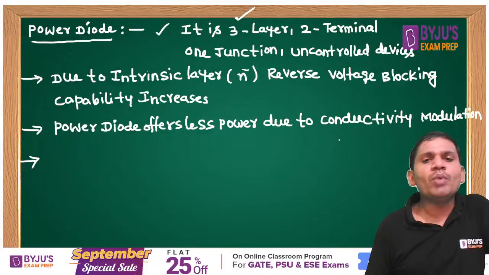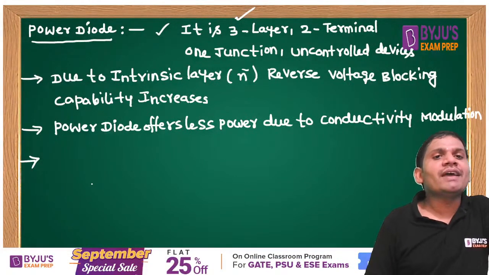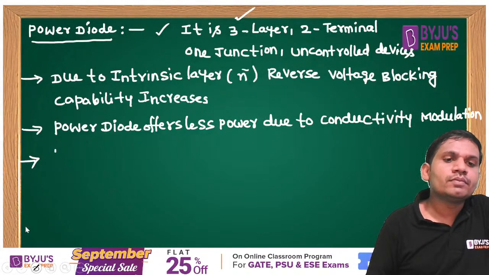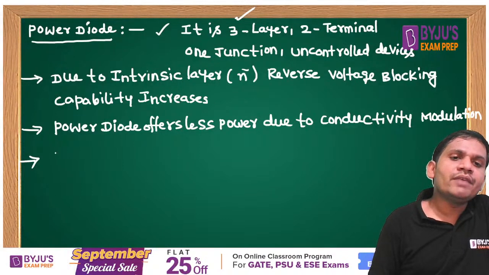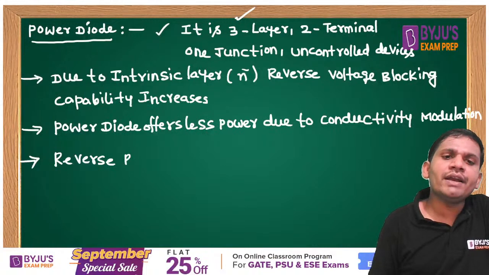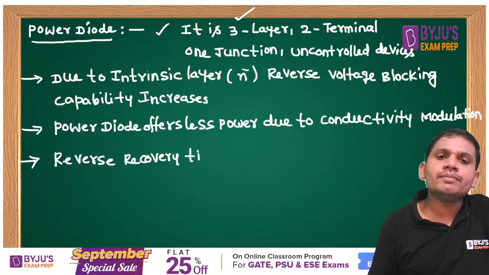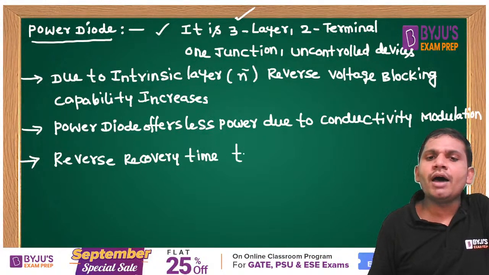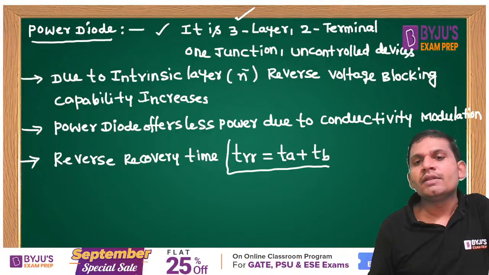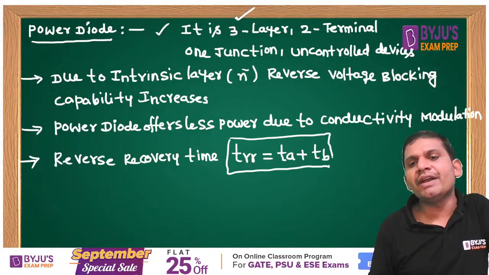One more very important formula, students. In the case of a power diode, how do we find the reverse recovery time? The reverse recovery time TRR equals TA plus TB.